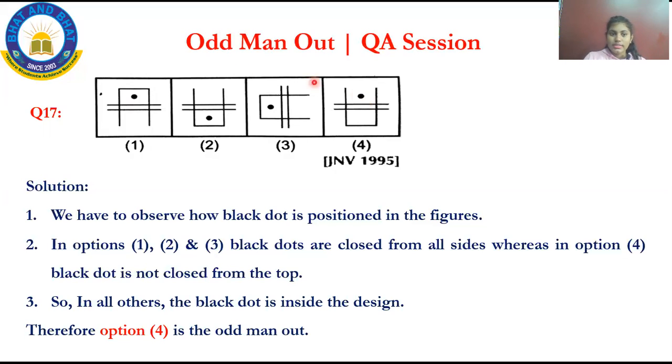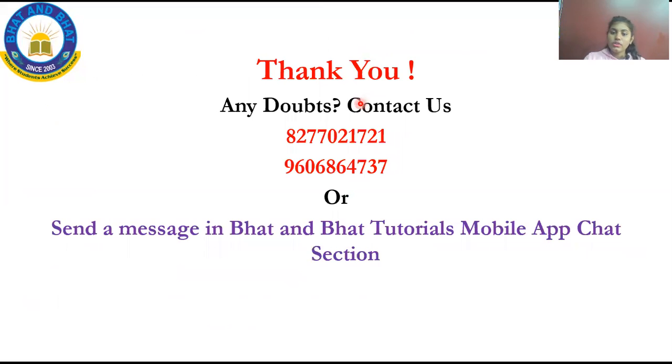Come to option 1. Look at the screen, the black dot is blocked by some parallel lines. So it is inside the design. Now come to option 3, here also the black point is locked inside the design. But in option 4 it is not blocked, it is outside the circle. In options 1, 2, 3, the black dot is inside the design, but in option 4 it is outside the design. So what is the correct option? Option 4 is the correct answer. It is the odd man out. Therefore option 4 is the odd man out.